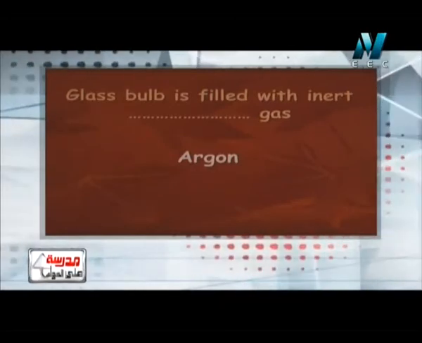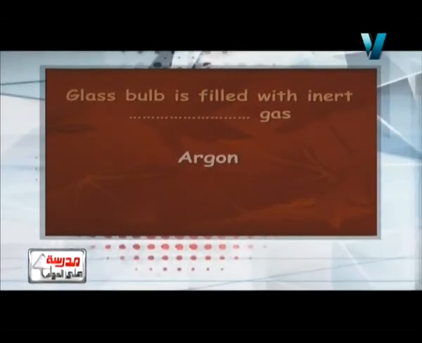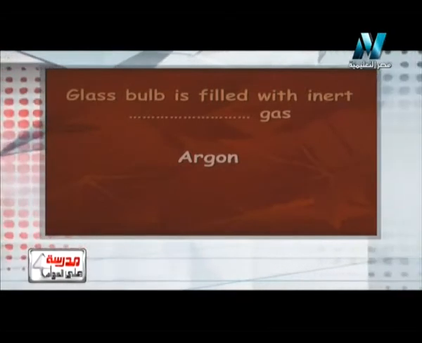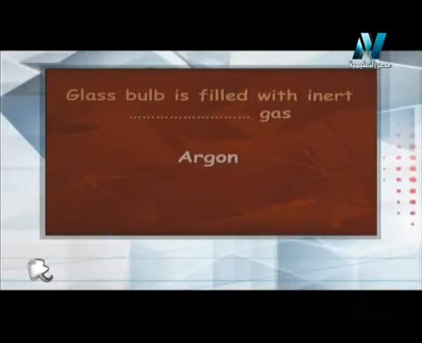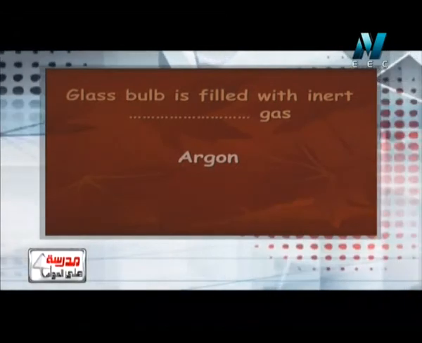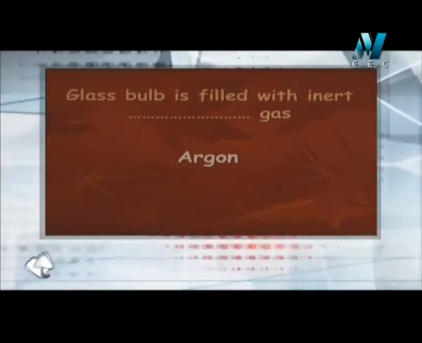Give reason. Because argon gas is an inert gas that prevents burning. So why do we use argon gas in the electric lamp? Because, as we know, argon gas prevents burning of the filament.